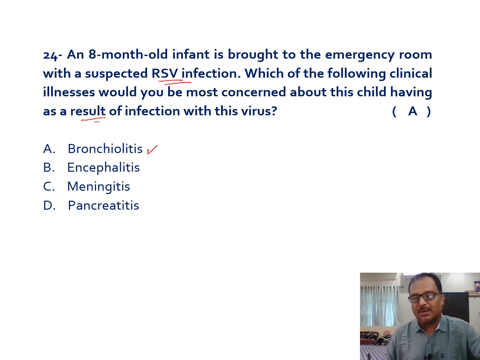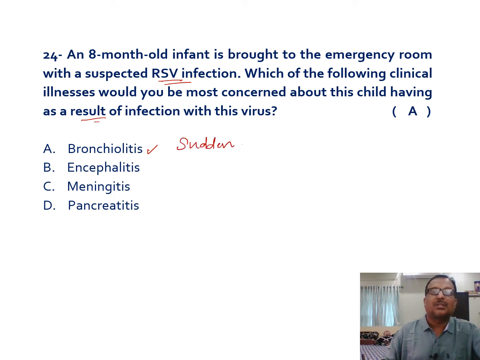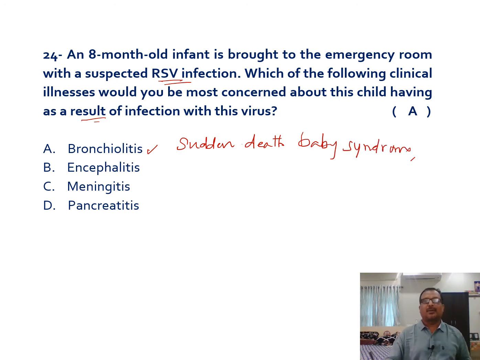Bronchiolitis is a very common feature produced by respiratory syncytial virus among infants and causes sudden death. That's why it's also known as sudden death baby syndrome. It's produced by this particular virus because of bronchiolitis. Encephalitis won't be produced, meningitis it can't produce, and pancreatitis is also not produced by respiratory syncytial virus. Severe inflammation of the bronchioles results in bronchiolitis, which causes the sudden death of the baby.